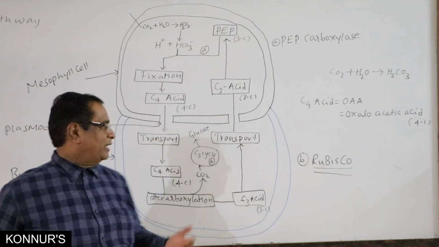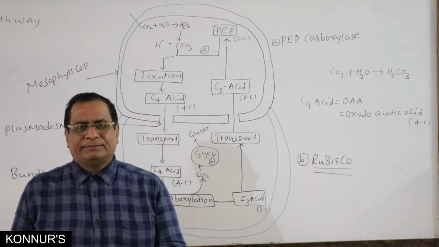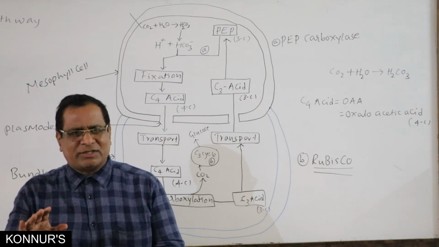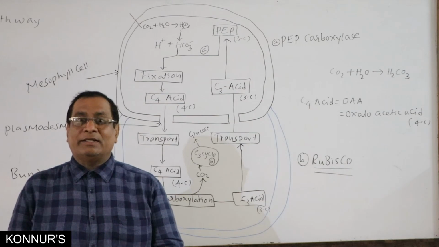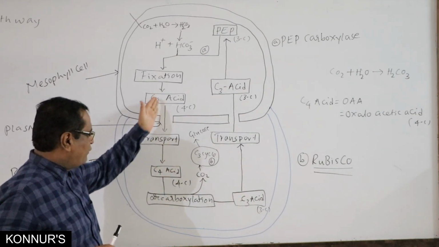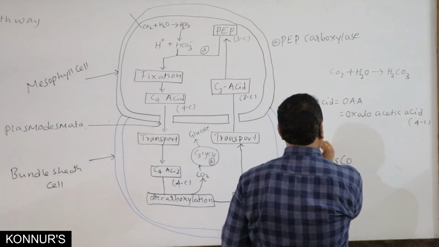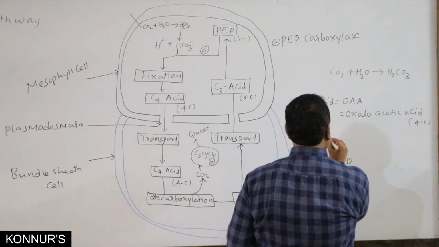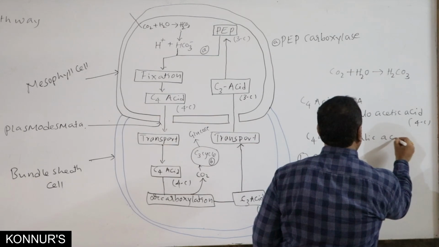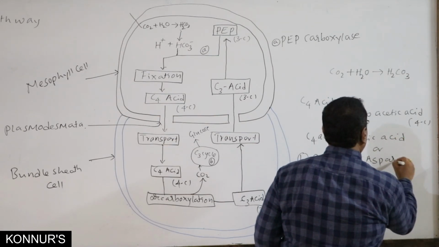This C4 acid, when it goes to the bundle sheath cell, is it there in the form of oxaloacetic acid? No, this oxaloacetic acid is further converted into either malic acid or aspartic acid.